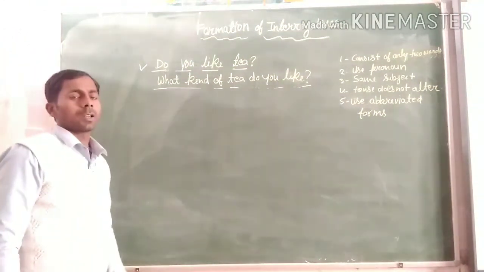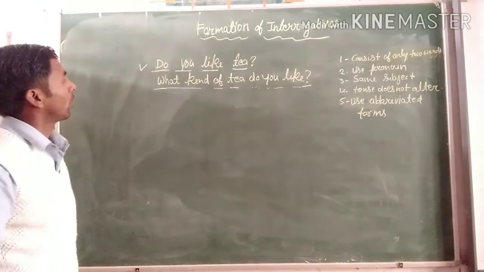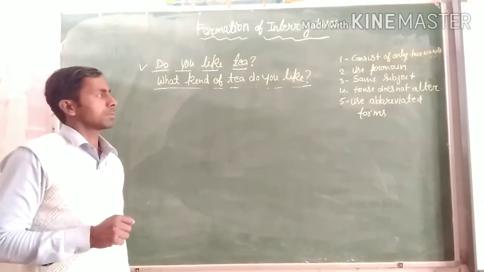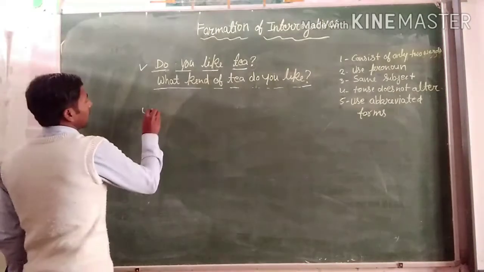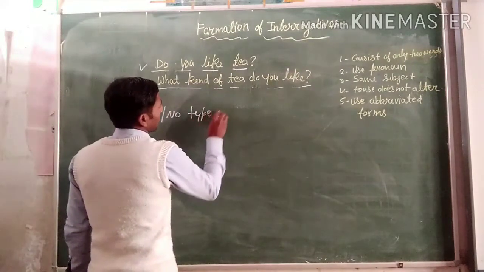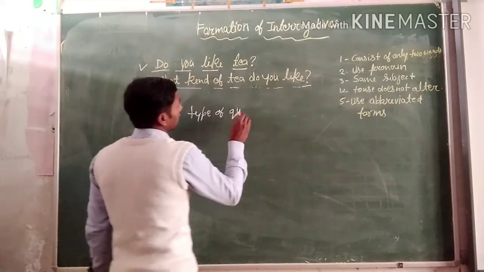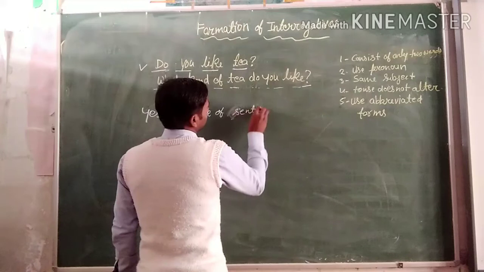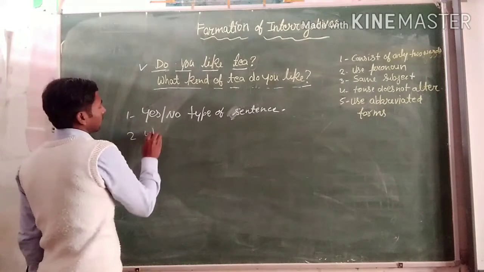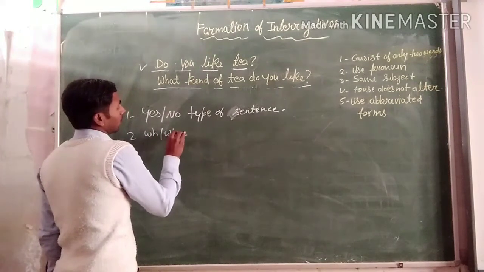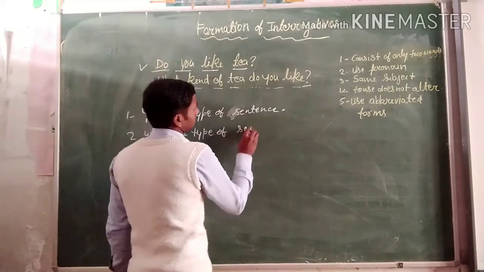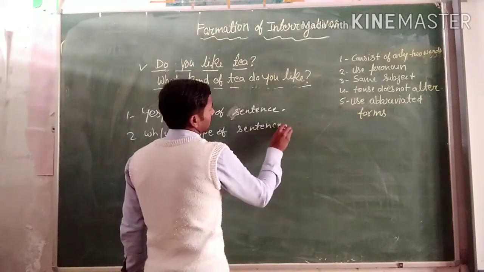Means question mark. Okay, so we can say that an interrogative sentence has two types. First is the yes-no type of sentence, and second is the what-where type of sentence.